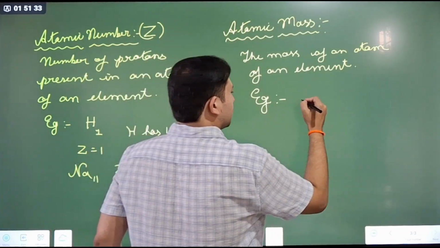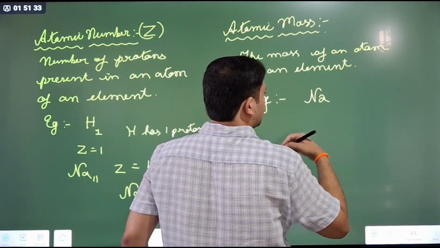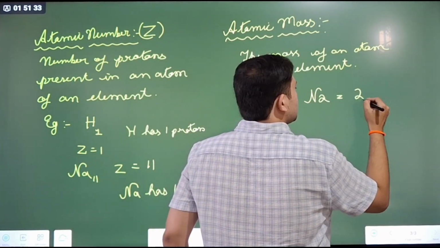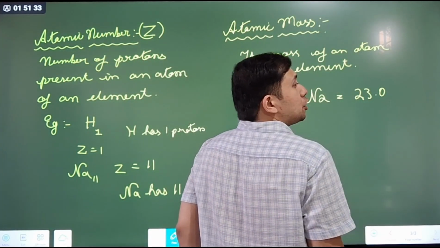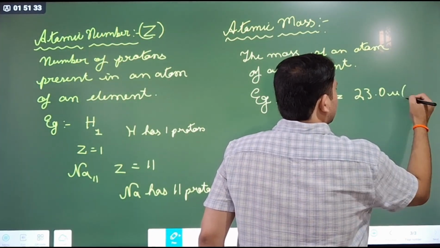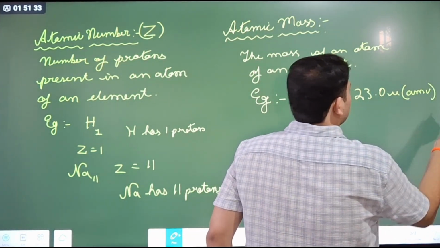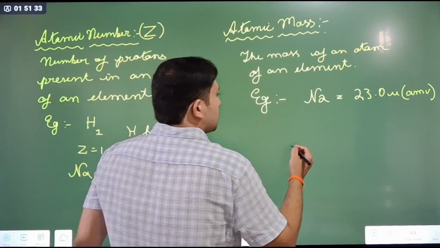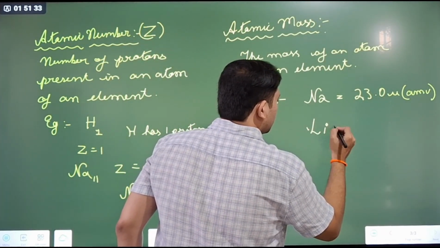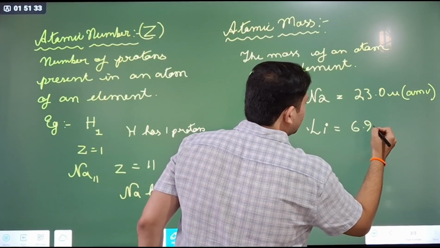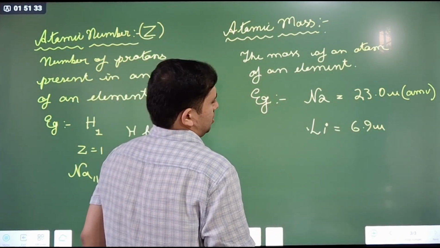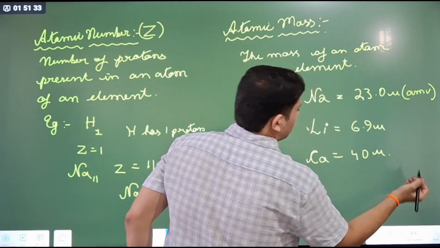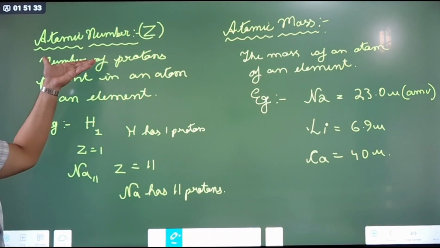For example, sodium. Again we take sodium, atomic mass is 23.0 and the unit is U. You can write AMU or U, unified atomic mass unit. Okay, lithium has 6.9 U as the atomic mass. Calcium is 40. So this is atomic number, atomic mass.